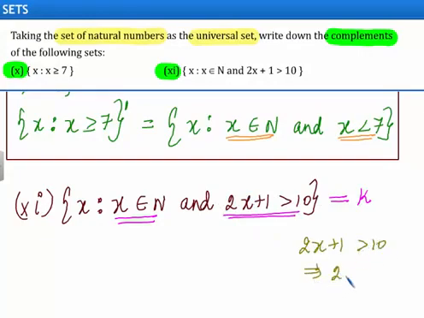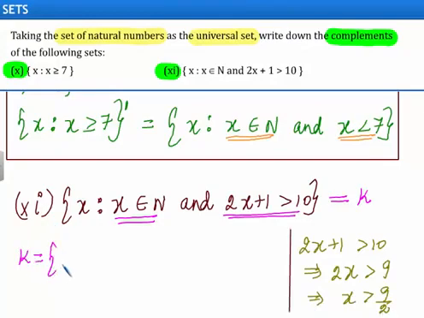From this we get 2x is greater than 9. This implies x is greater than 9 upon 2. So we can write the set K as set of x such that x belongs to the set of natural numbers and x greater than 9 upon 2.